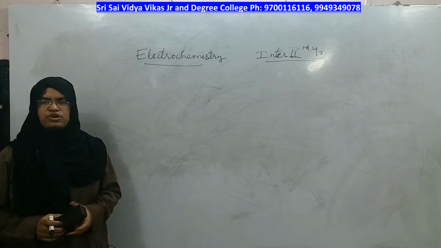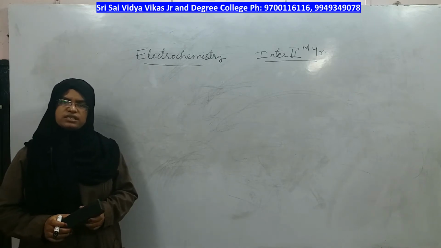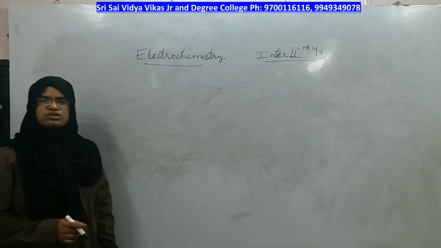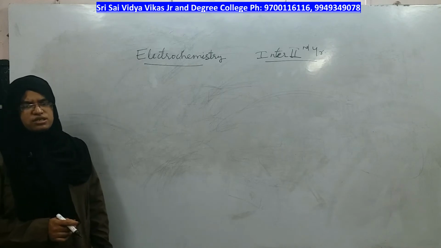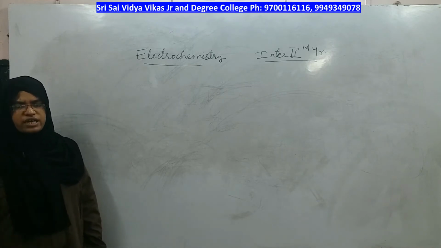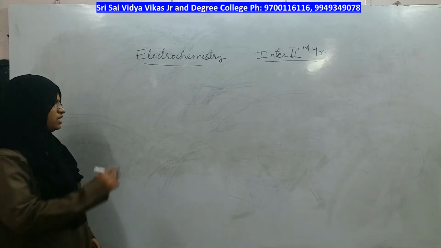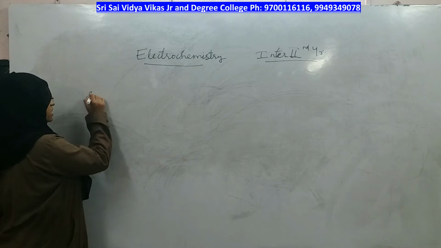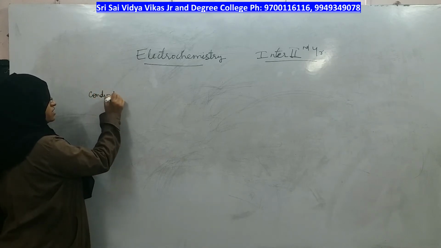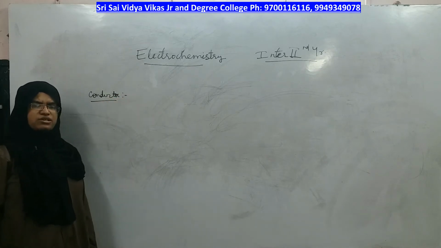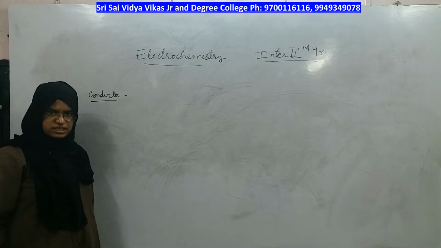In the same electrolytic cell, you have already seen that ions will be there inside the solution, right? How those ions migrate in the solution and what is the speed of those ions is also measured in terms of conductance, right? We already know what a conductor is. But that conductor definition is applied to a solid, right? Whether metals or non-metals, conductor, insulator, semiconductor, those definitions were taken in light of solids, right?